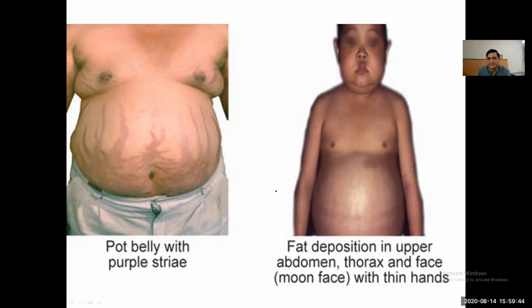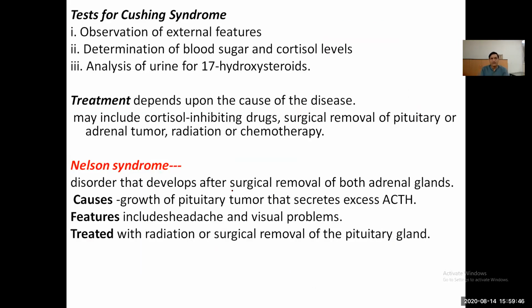You can see here. The tests for Cushing syndrome are observation of external features. Clinically, we can diagnose the Cushing syndrome, and determination of the blood sugar and cortisol level, and analysis of urine 17 hydroxysteroids. So by these tests, we can diagnose the Cushing syndrome. Treatment depends on the cause: cortisol inhibitory drugs, surgical removal of the pituitary or adrenal tumor, radiation or chemotherapy can be done to treat the Cushing syndrome.